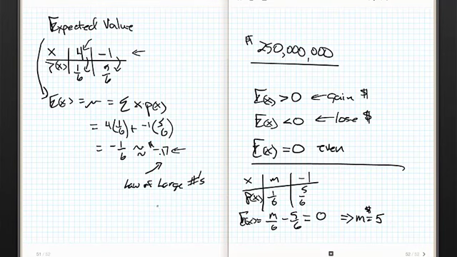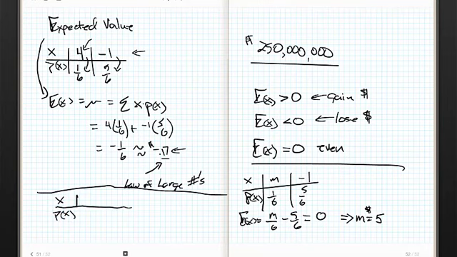Think of it the other way. Maybe this is a little bit more, I don't know, nefarious, for lack of a better adjective. What if I want to make a little bit more money? What if I want to actually say, you know what, 17 cents a play just isn't making me enough money, so I need to figure out what to pay out. So instead of making 17 cents a play, I want to make 20 cents a play. We do exactly the same thing. I'm going to go x and p of x.